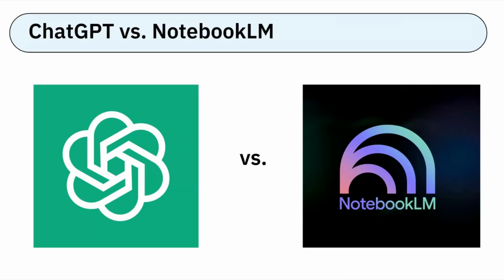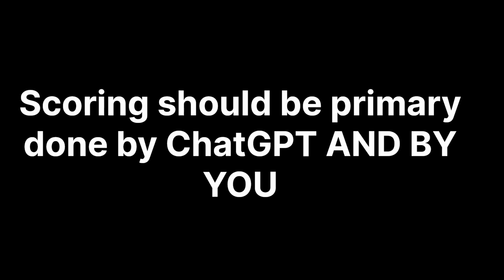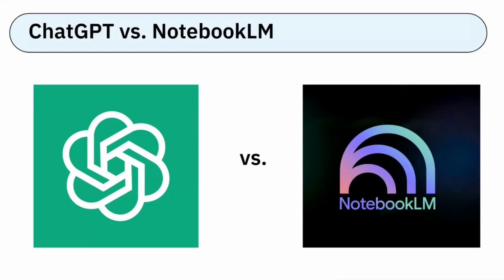If you still need help understanding the paper, NotebookLM is a really useful tool. As of right now, I feel like it's a little better at giving you the specifics because it includes direct citations, so you don't have to copy and paste and do the Control F thing. But ChatGPT gives much more accurate ratings according to our rubrics. So even if you paste the rubric into NotebookLM and ask it to rank the paper, it's often a little too generous with its ratings, so scoring should primarily be done by ChatGPT and by you, but it never hurts to have an extra set of eyes, or in this case, an extra set of AIs.